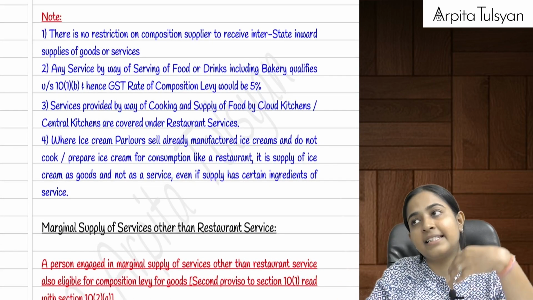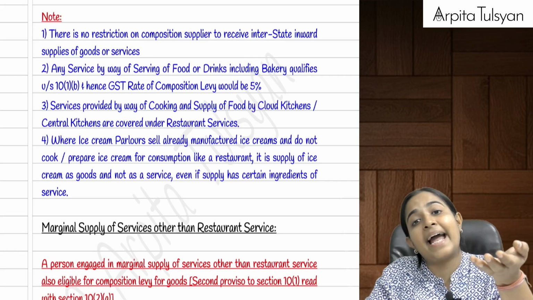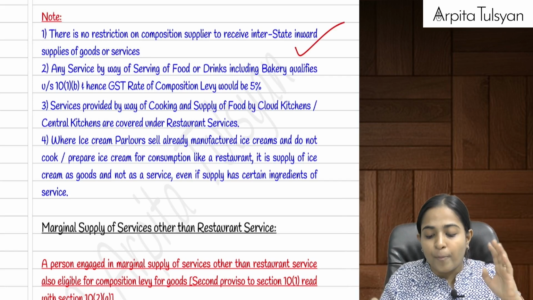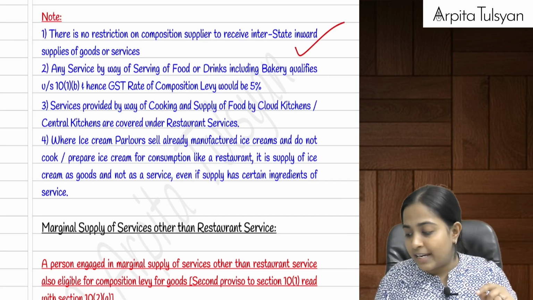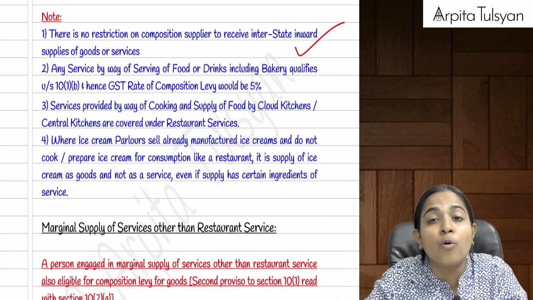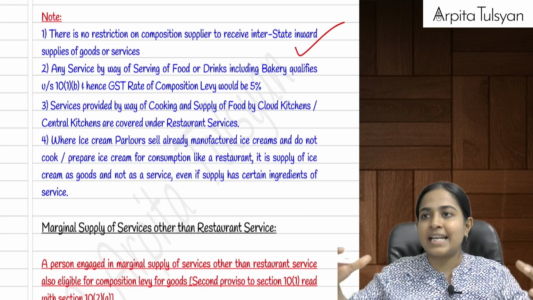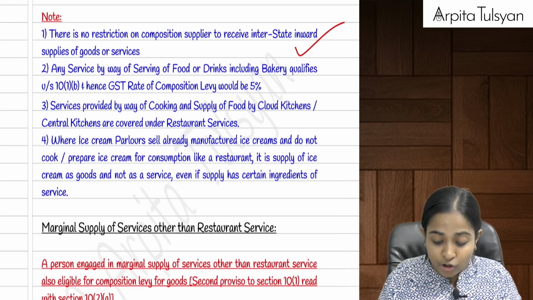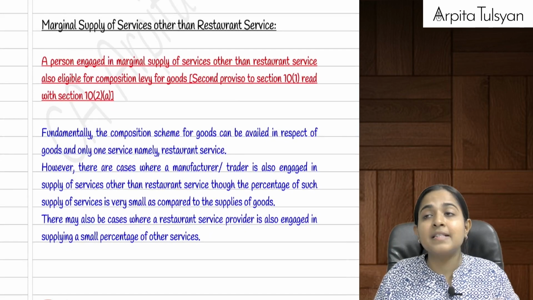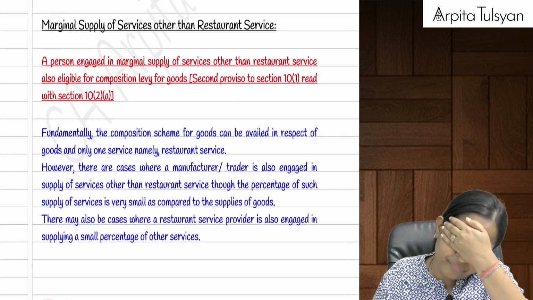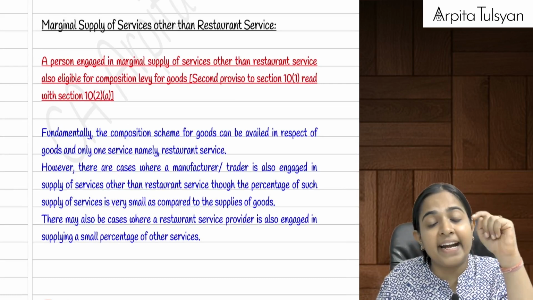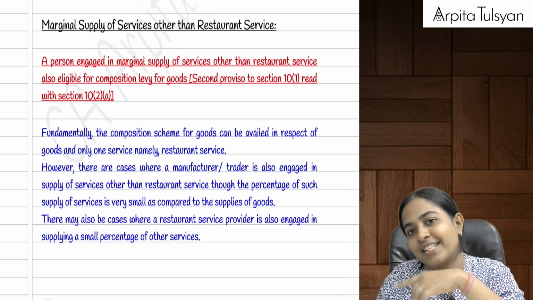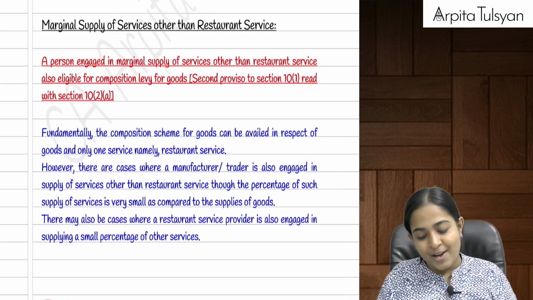Now listen, interstate supply is not allowed, right? But can they have interstate purchases? Yes, interstate purchases are allowed, no problem in that. One more thing, you must have heard about the nowadays trending thing, cloud kitchens, where they just have the kitchen where they cook the food, they do not have seating. Even that is covered under restaurant services. Very clear with this? One more important statement: trading of ice cream, trading of edible oil, edible ice, allowed or not allowed for the composition scheme? That is allowed, but manufacturing of that is not allowed.